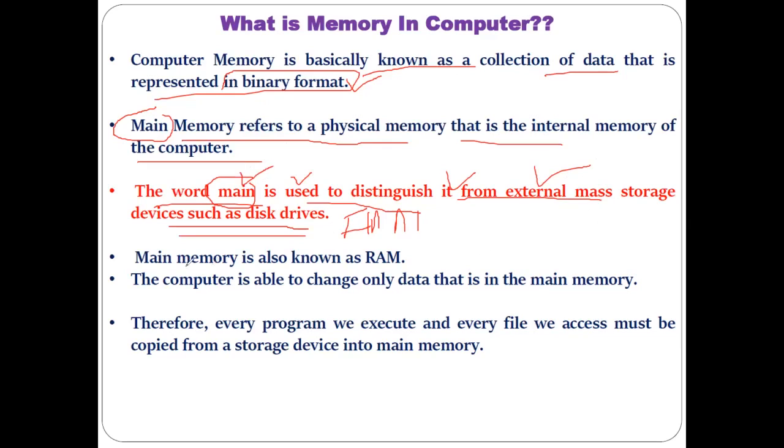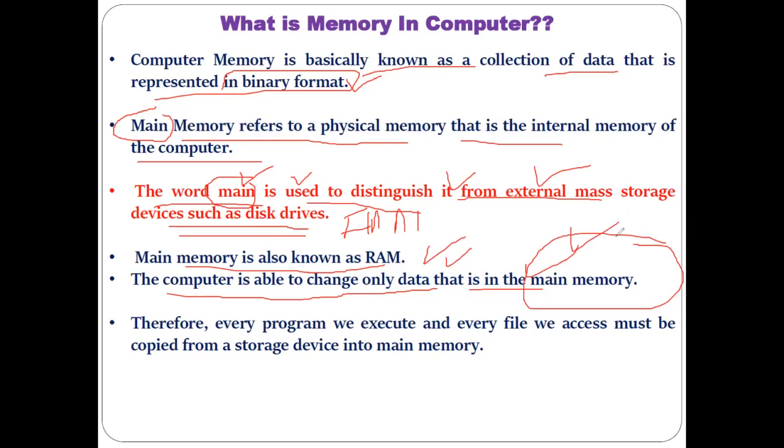Okay, so it is also referred to as RAM, that we have already discussed. Okay, the computer is able to change only data that is in the main memory. As I said, the computer can only handle this primary memory directly. It cannot handle the external mass storage directly. So in order to handle the external mass storage, user presence is required there. Okay, so that is the reason it is mentioned here. The computer is able to change only the data that is available in the main memory.